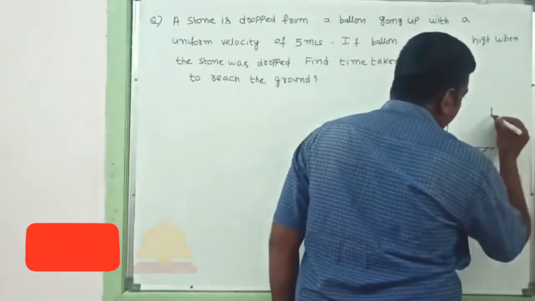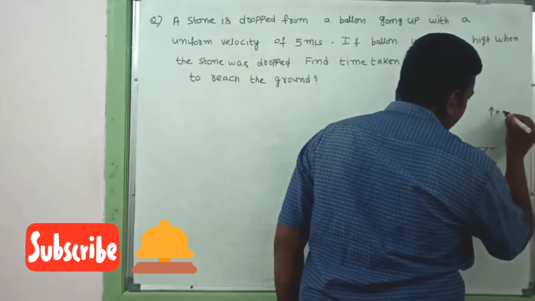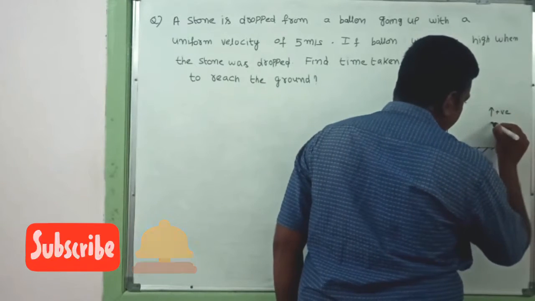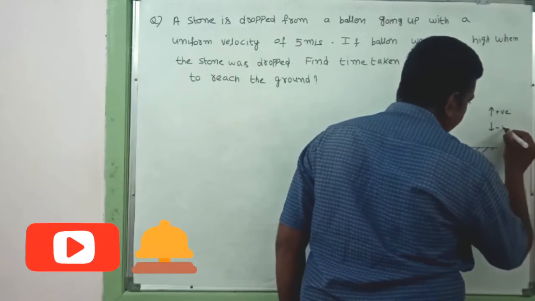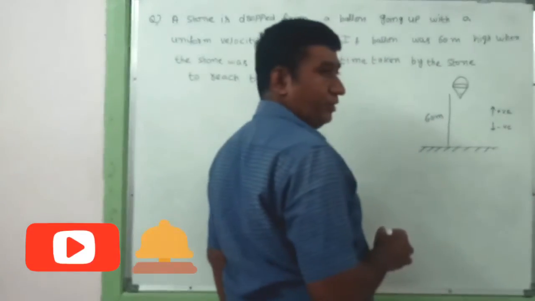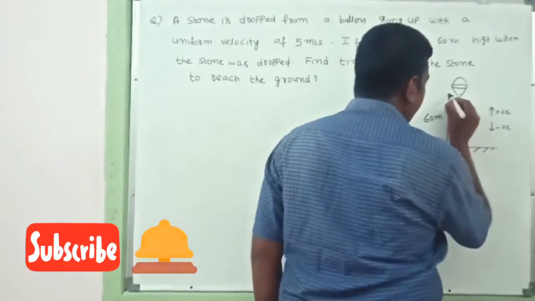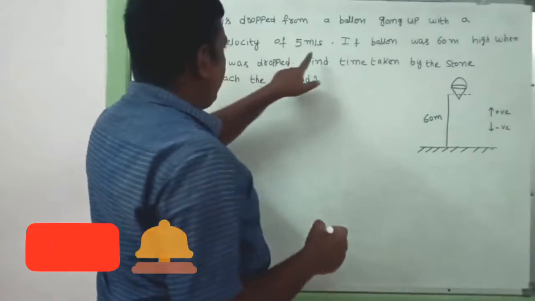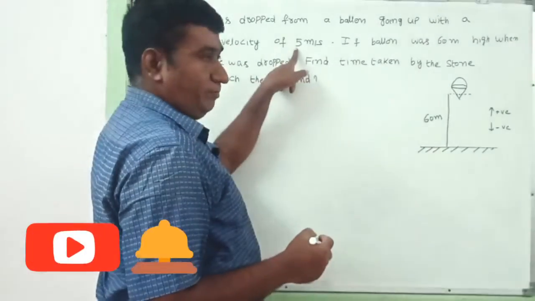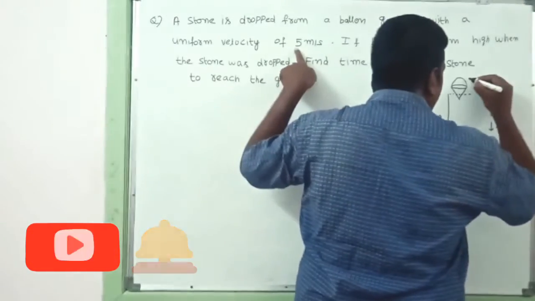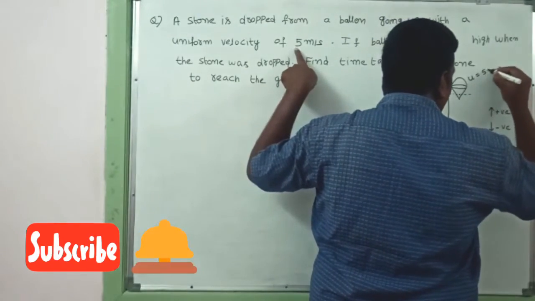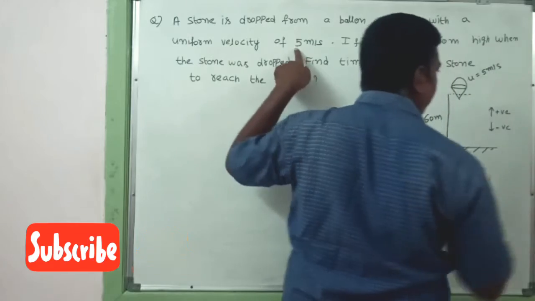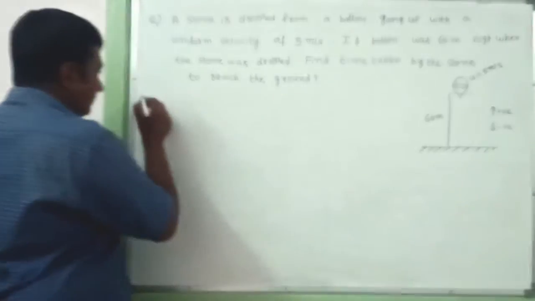When we are measuring in the upward direction, we take it as positive, while measuring in the downward direction, we take it as negative. From this point, this balloon is moving with uniform velocity, so u is equal to 5 meters per second. Here we can write the answer.